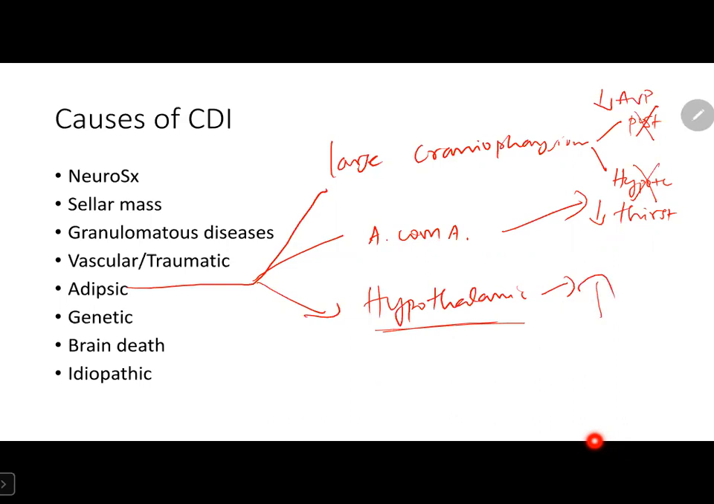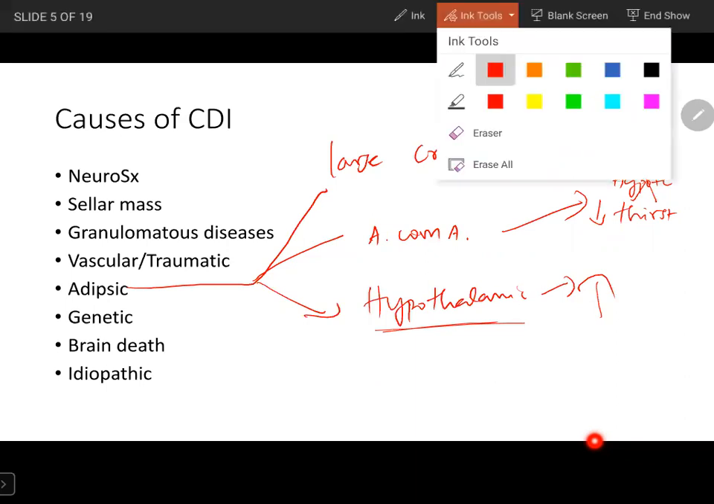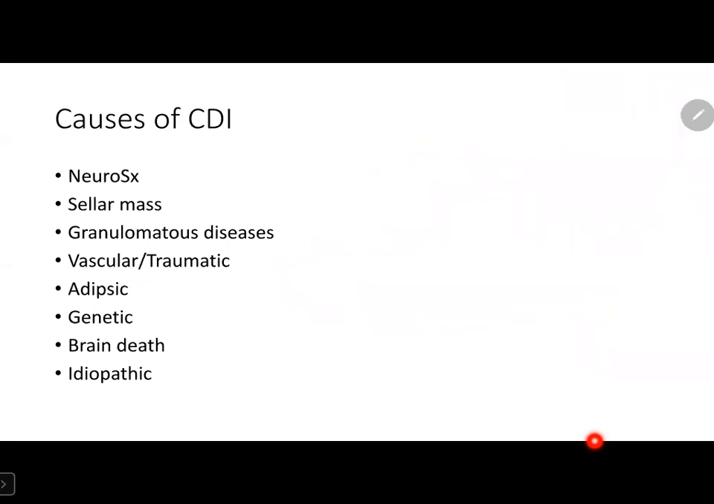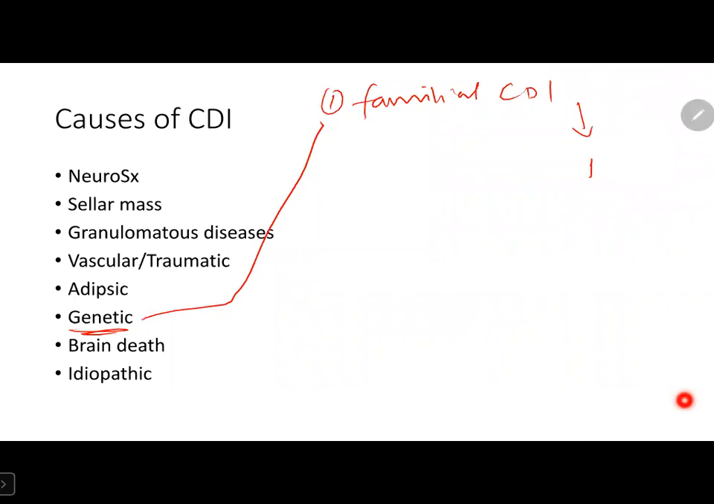Okay, coming on to the next one. Next cause of cranial diabetes insipidus is genetic. We are discussing only two things here. One is familial CDI. In familial CDI, there is defective secretion of AVP. This is one of the autosomal dominant syndromes.